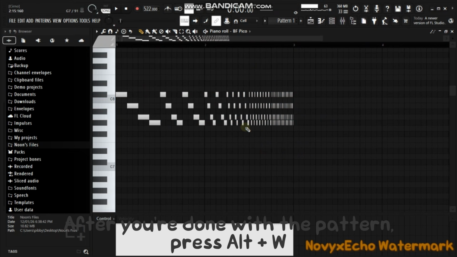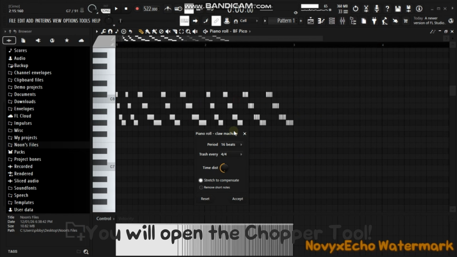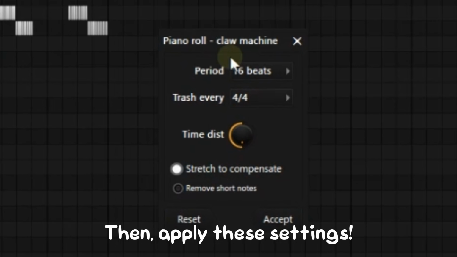After you're done with the pattern, press Alt plus W. You will open the chopper tool. Then, apply these settings.